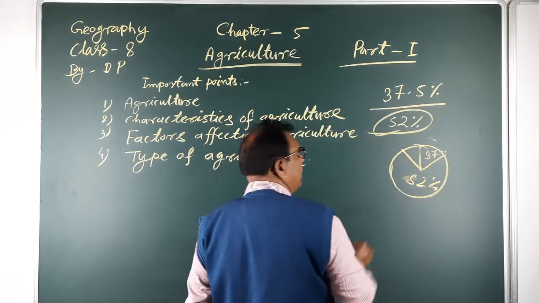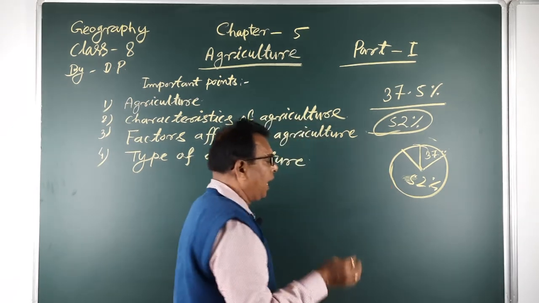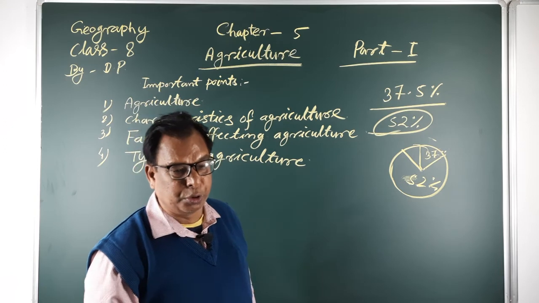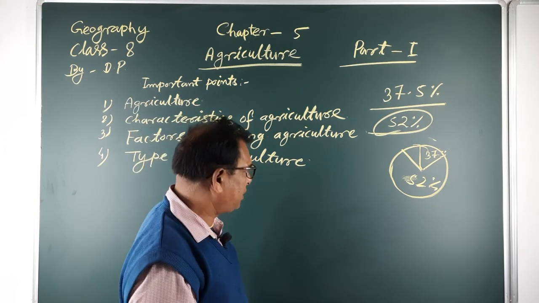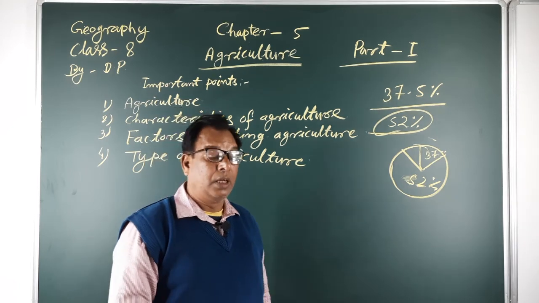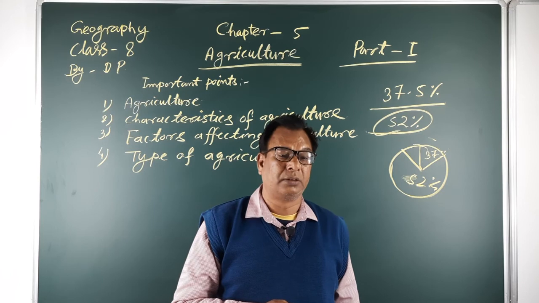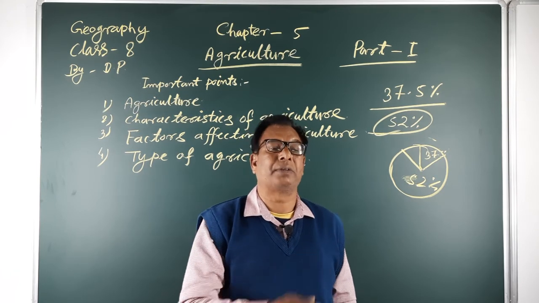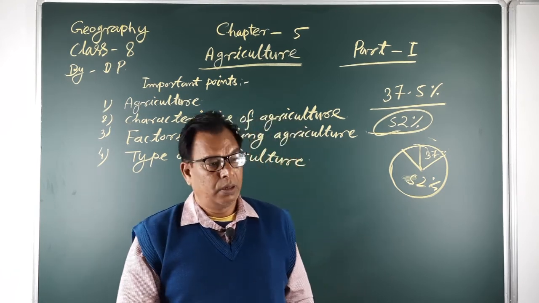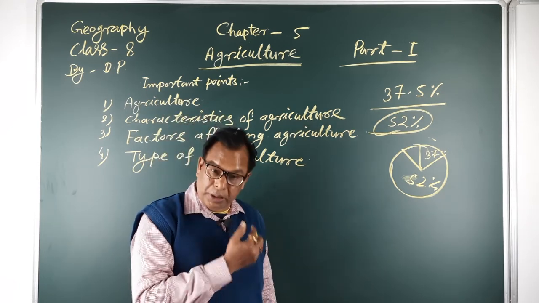Agricultural lands are used for agricultural practices, and raw materials are also produced from agricultural fields for agro-based industries. Under agro-based industries run cotton textile industries, sugar industries, and jute industries.